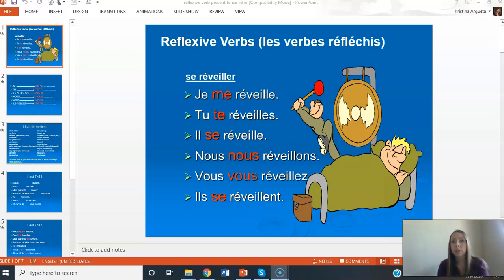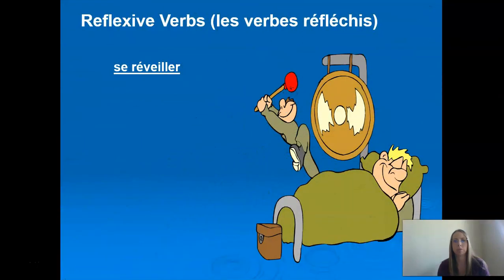So recently we've been learning about this vocabulary that you see here. For example, the verb se réveiller, right? All these verbs are technically called reflexive verbs, les verbes réfléchis. In class, just so we're not using grammar words that aren't really that important, I tend to call them the se verbs, right? All of our vocab we've been doing recently are all these verbs that have that se before them. Se réveiller, se laver, se raser, se maquiller, se brosser, all of those.